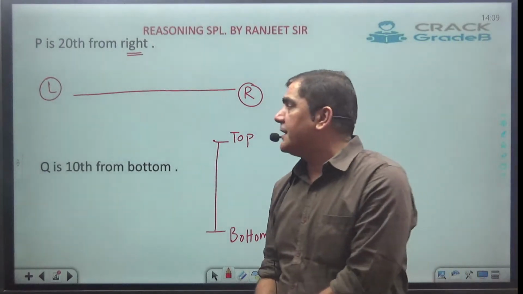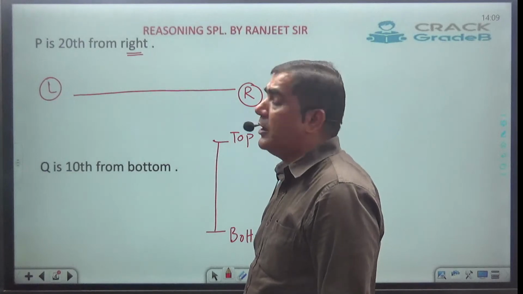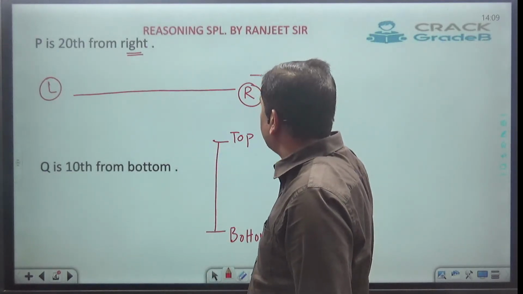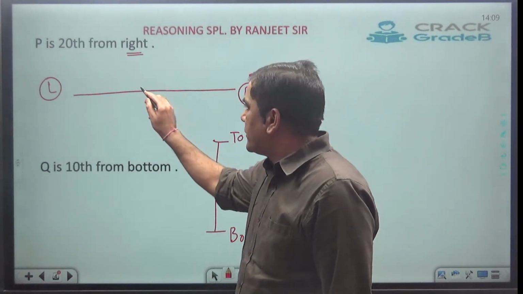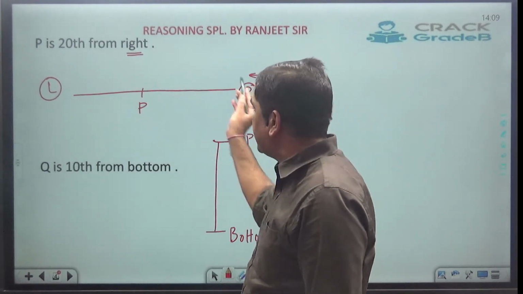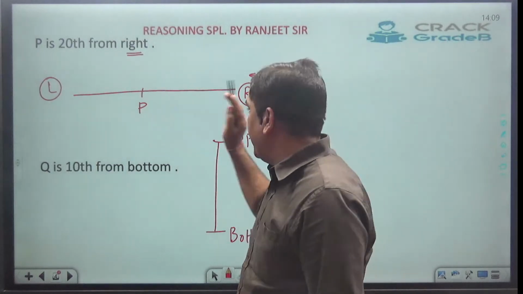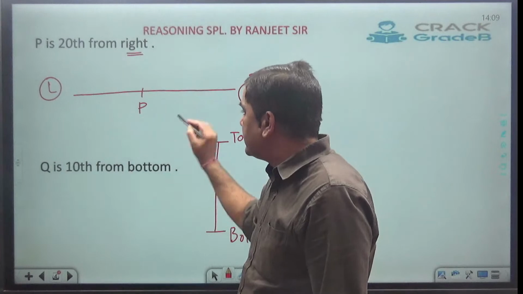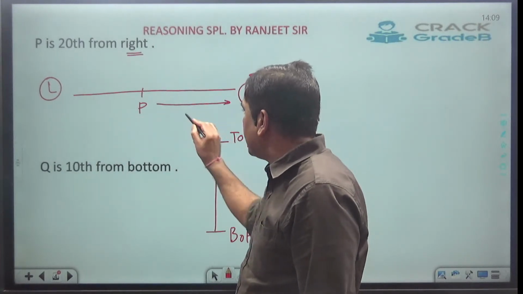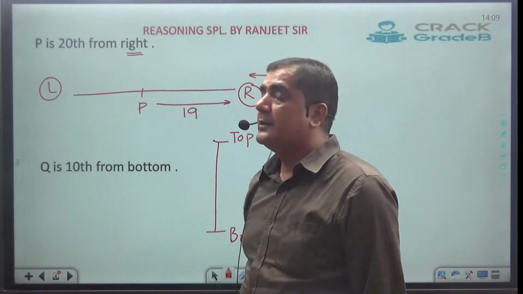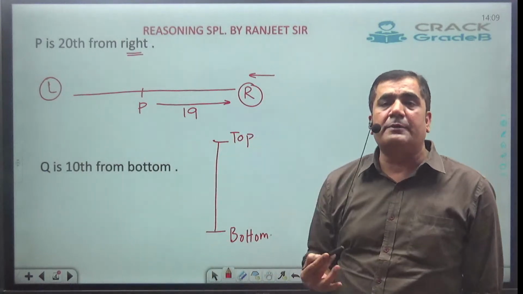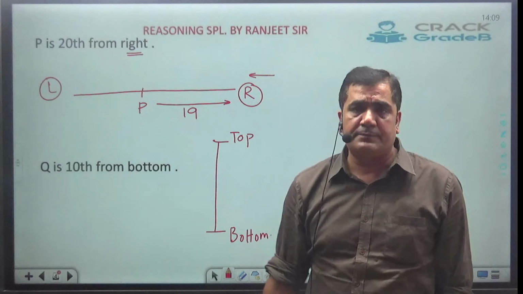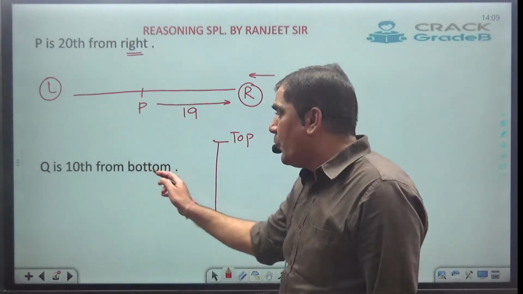Now here they are saying P is 20th from right. It means if I am going to see from this side, the right side, suppose P is over here, P's position from the right side is going to be 20th. It always means that to the right of P, there must be 19 students. That's why P is the 20th one. Clear?